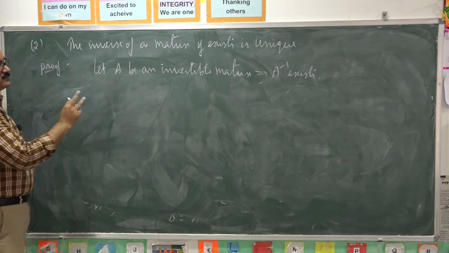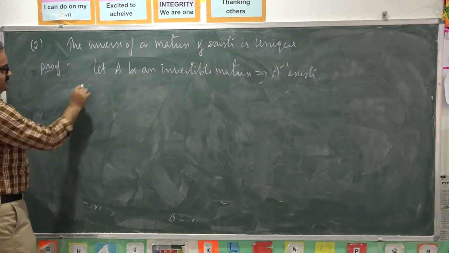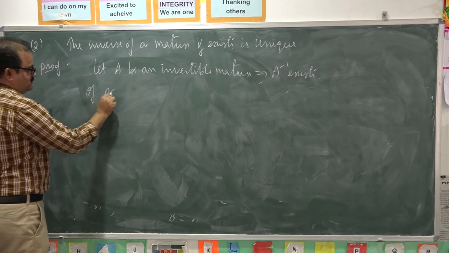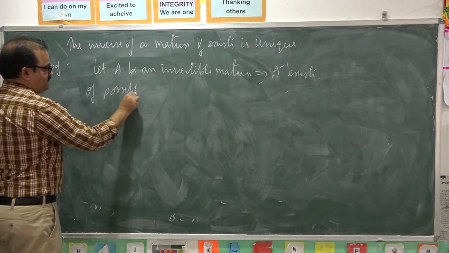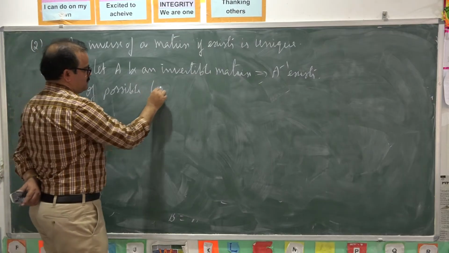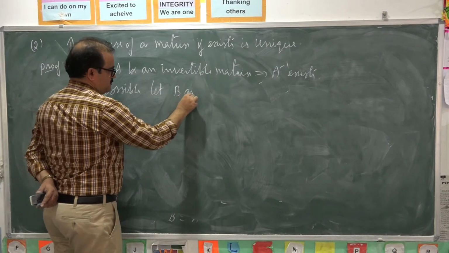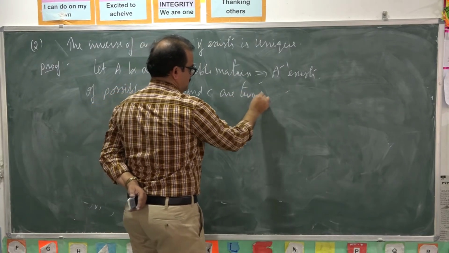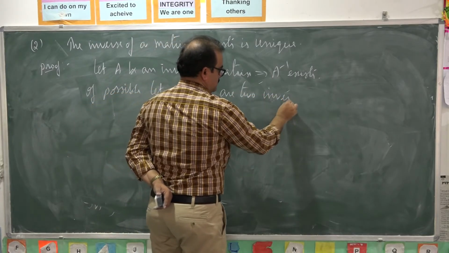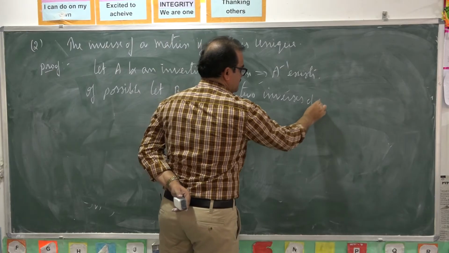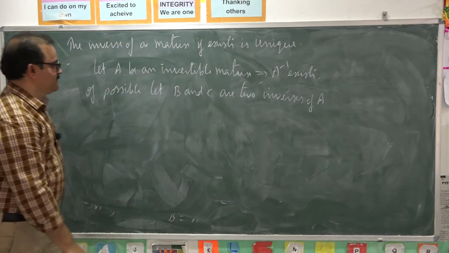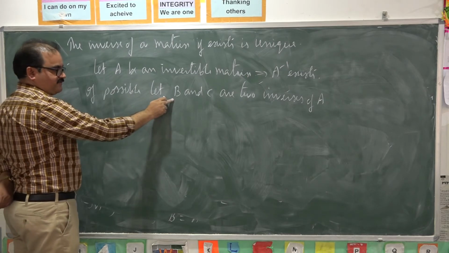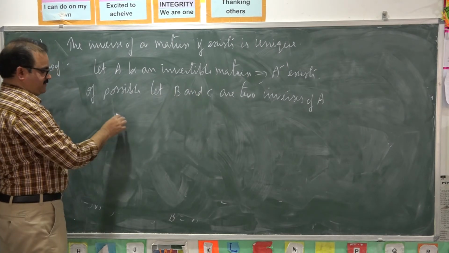You take two inverses to the matrix A. If possible, let B and C be two inverses of the matrix A. Here B is inverse of A and C is also inverse of A.